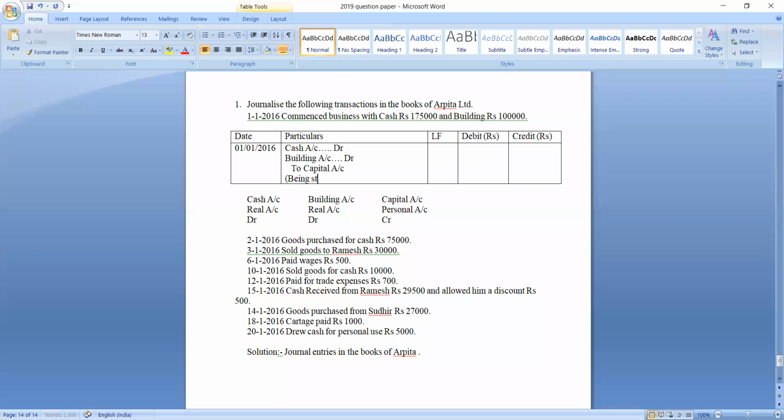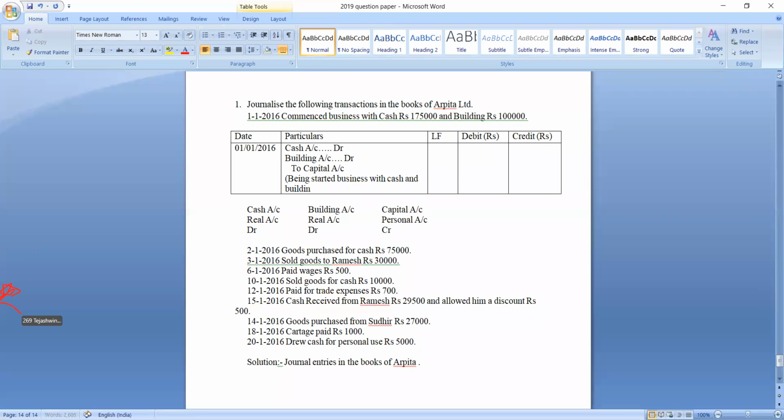Are you getting my point? Ledger folio column is nil, because they won't give us the page number of the ledger account.